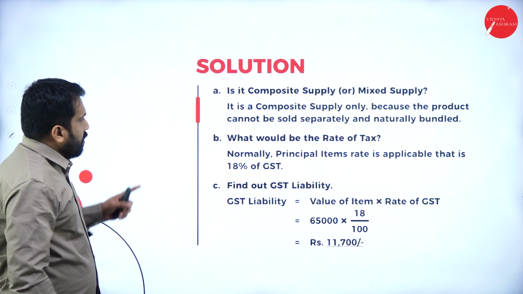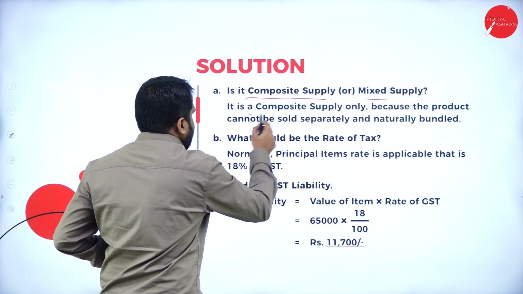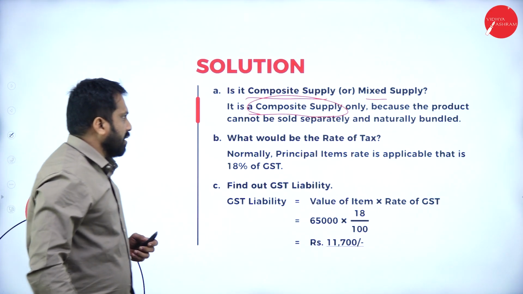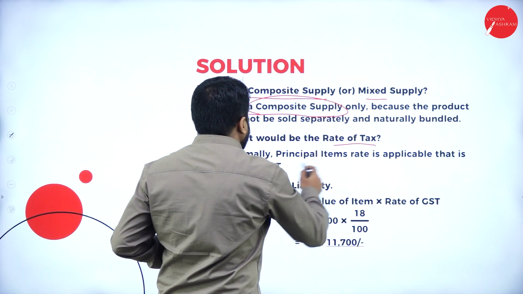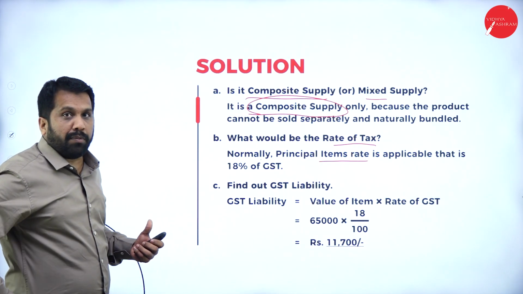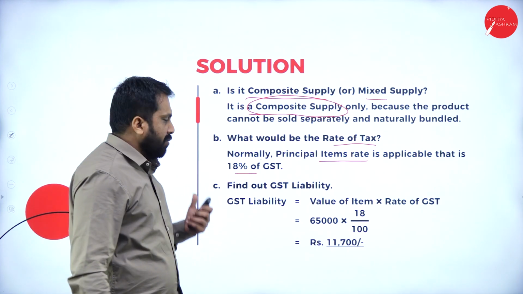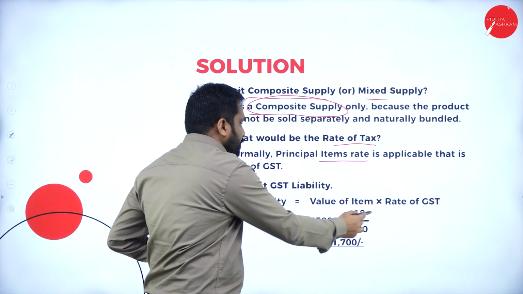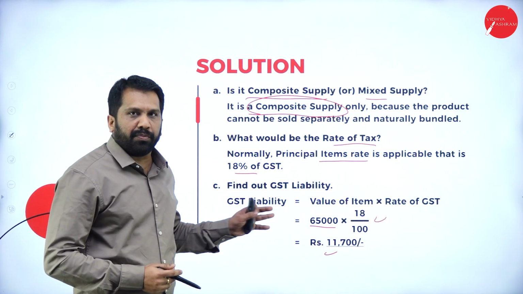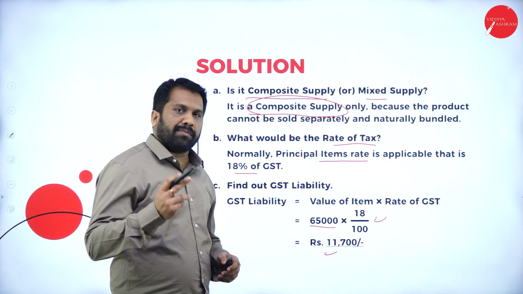Now, is it a composite supply or mixed supply? It is a composite supply. I explained to you why it is composite supply. Second one, what would be the rate of tax? Normally the principal item. What is the principal item in this? Laptop is the principal item. So 18%, we call it the main product. What is the price? 65,000 into 18%, you will get 11,700. Hope you are clear. This much only you are supposed to do for 2 marks, or sometimes a 5-mark question will be there.